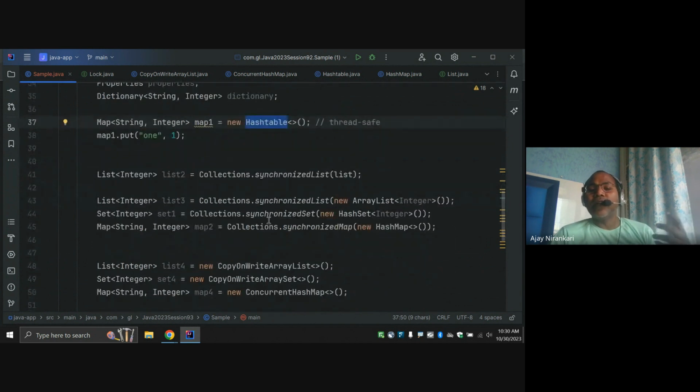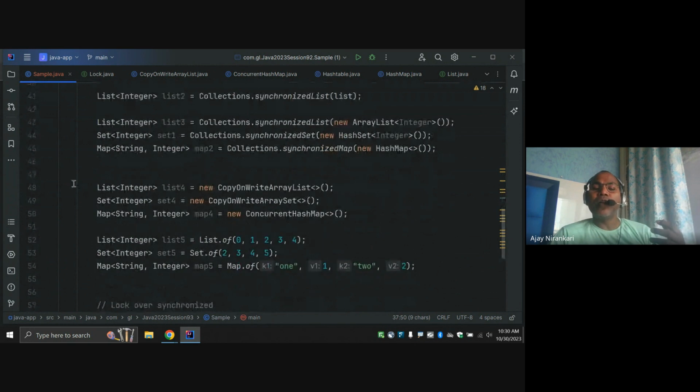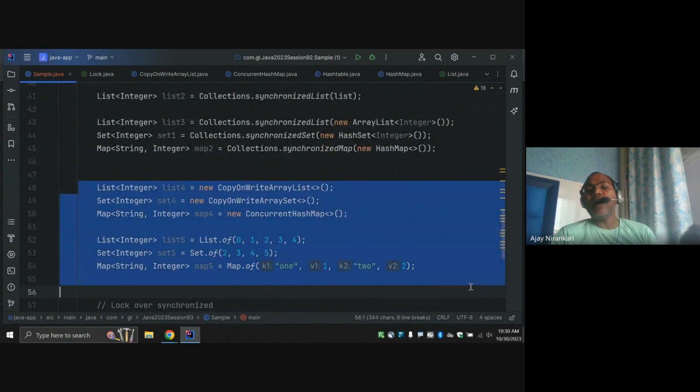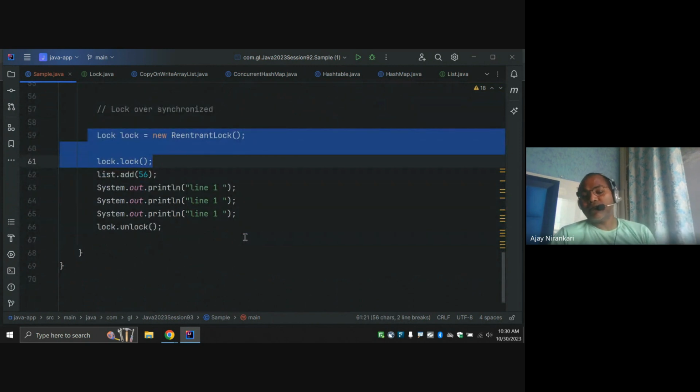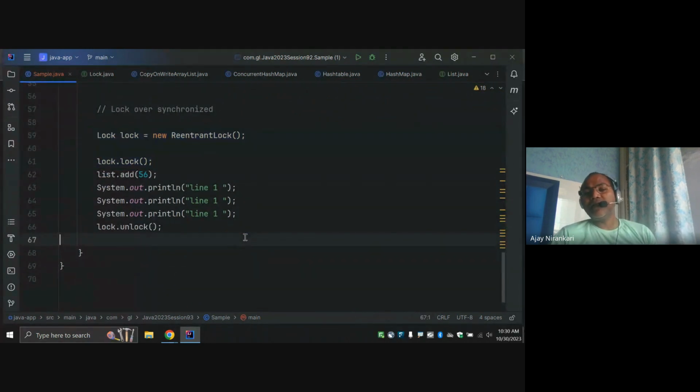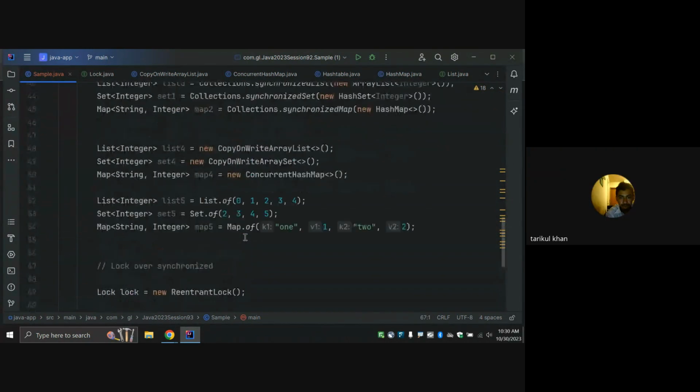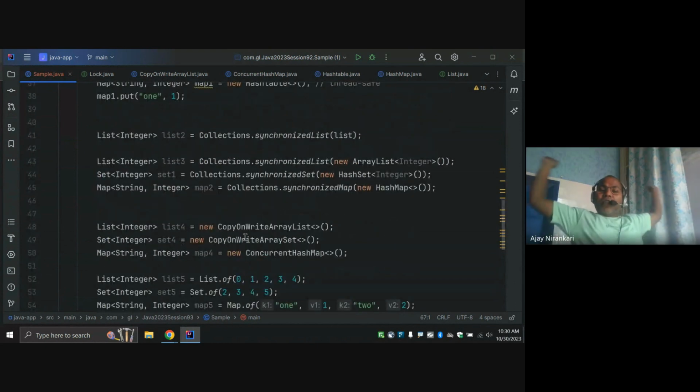Later, Java came up with new solutions. Our best solution is the ReentrantLock if you want a thread safe collection. That's for the day. Any question?